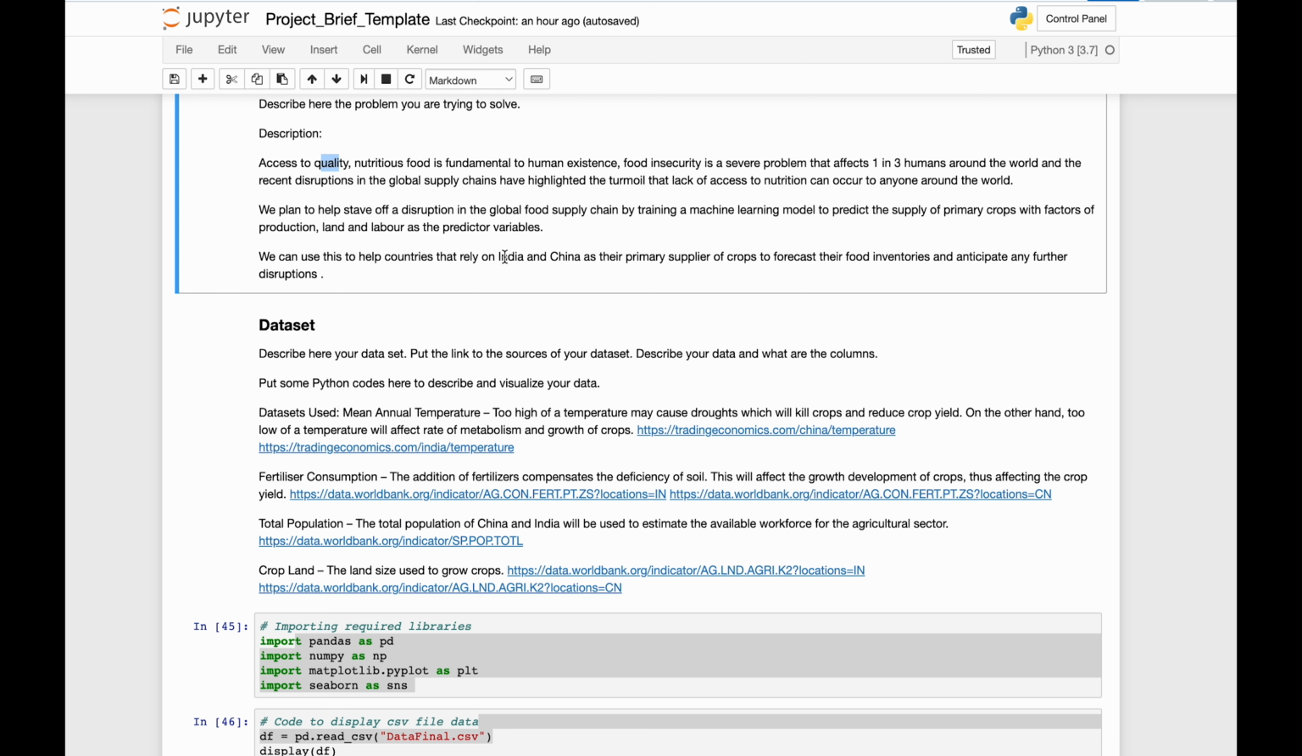On the other hand, too low of a temperature will affect the rate of metabolism and growth of crops. Fertilizer consumption. The addition of fertilizers compensates for the deficiency of the soil. This will affect the growth and development of crops, thus affecting crop yield. Total population. Total population of India and China will be used to estimate the available workforce for the agricultural sector. Cropland. The land size used to grow crops.